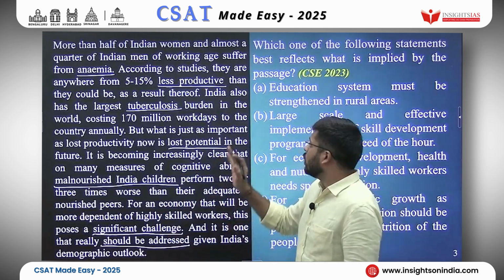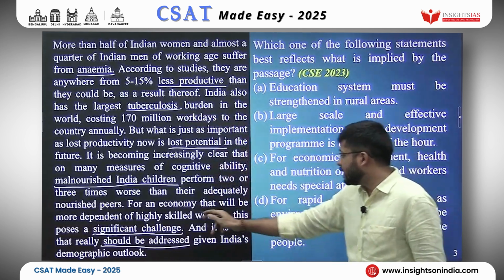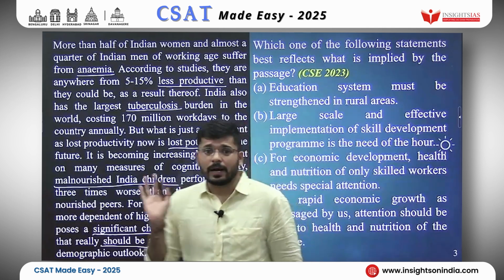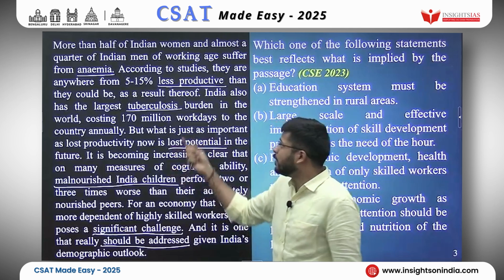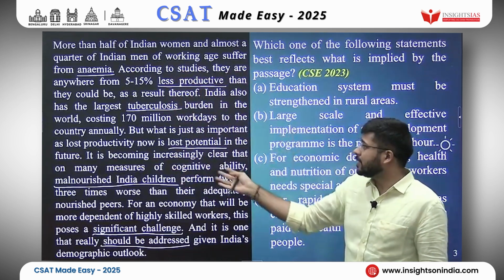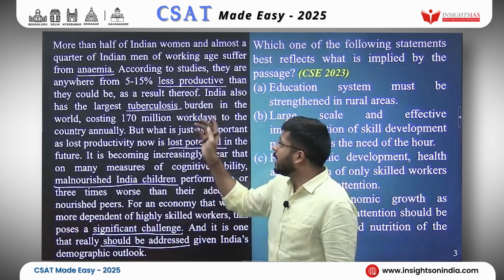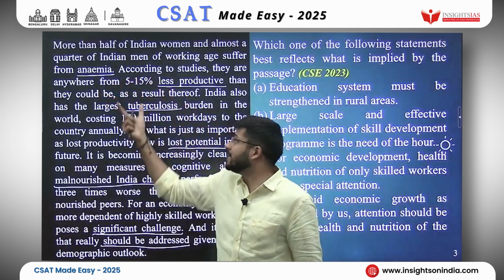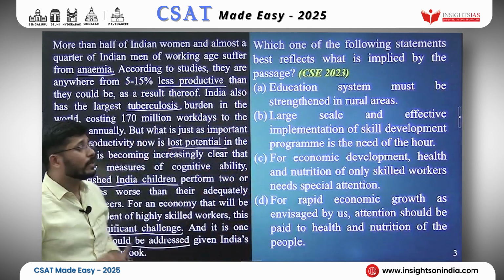Okay. Anemia, less productive, tuberculosis, lost potential, malnourished children, significant challenge, should be addressed. Okay. Now I have made a mental note of the ideas. There are maybe 6 to 7 ideas in this passage. I have made a mental note of this, and when I read these underlined words, I will recollect them. Okay. Let's read the questions and the options now.